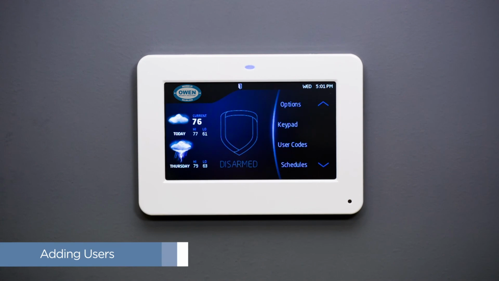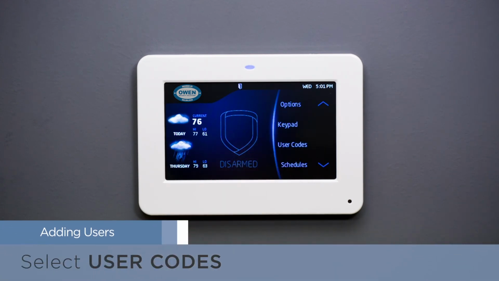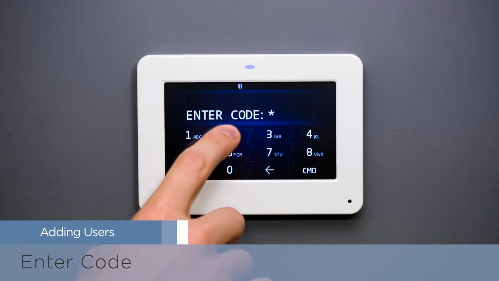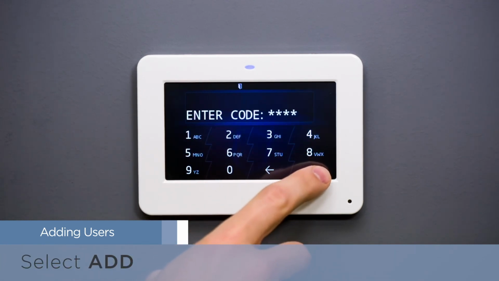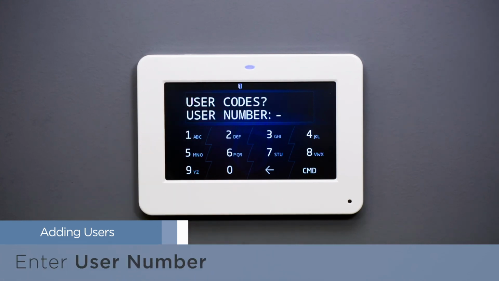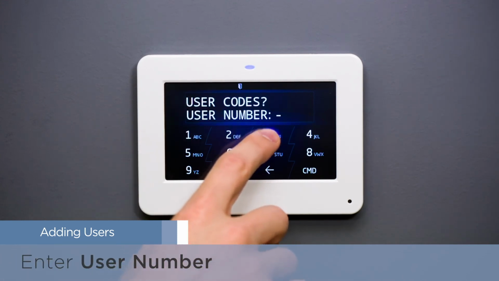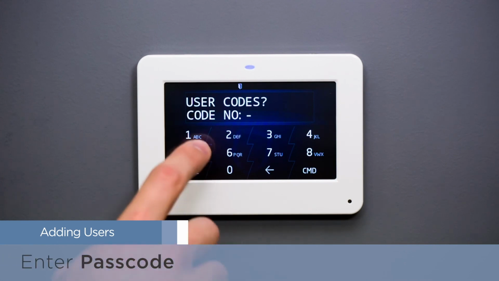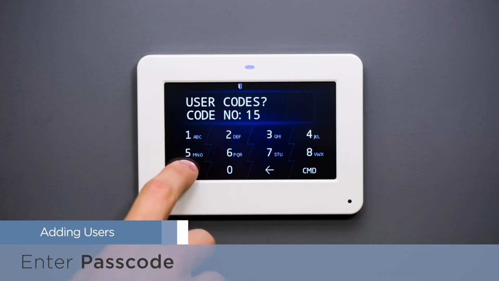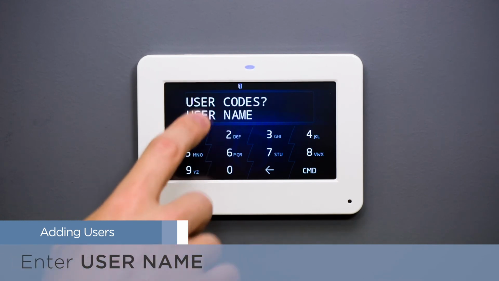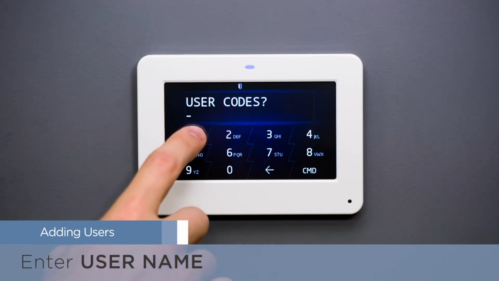Using the carousel menu, select User Codes and enter your user code. Select Add to begin adding a new user. The keypad will now prompt you to enter a number to designate which user code this is. You will now be asked to enter a unique user code number. At this point, you will have the option to create a unique user name.